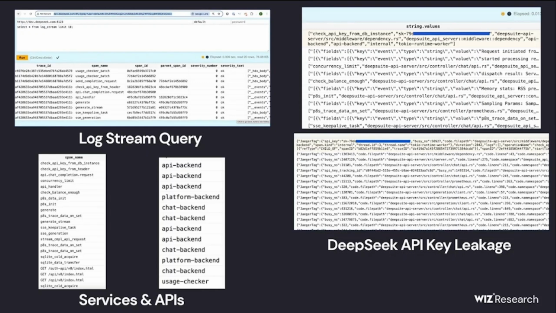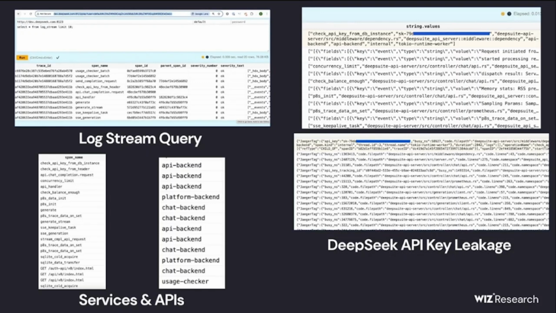So what did the exposed database contain? It contained system logs and chat histories, potentially revealing personal and sensitive information shared by the users. It contained API authentication keys, which are crucial for secure communication between applications. Their exposure could allow unauthorized entities to access or manipulate DeepSeek services internally.